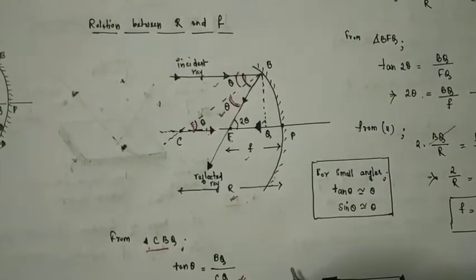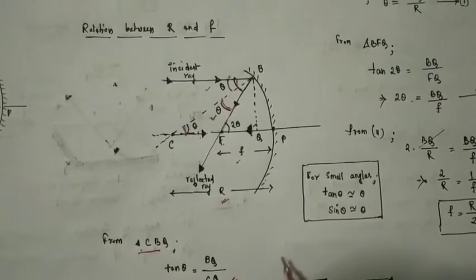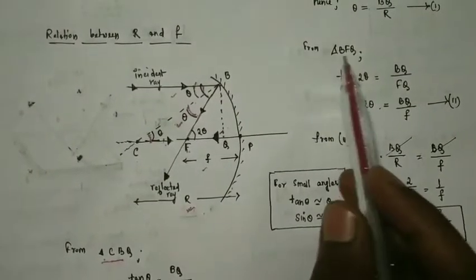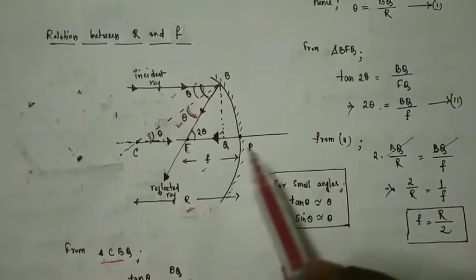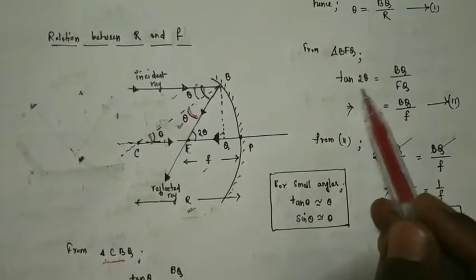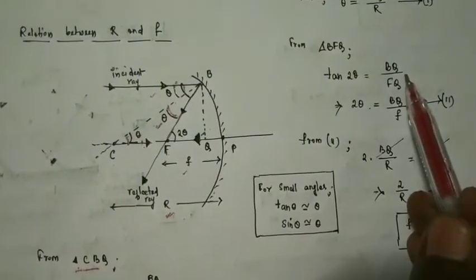Now from the second triangle BFQ, this angle is twice theta, so tan twice theta is equal to BQ by FQ.